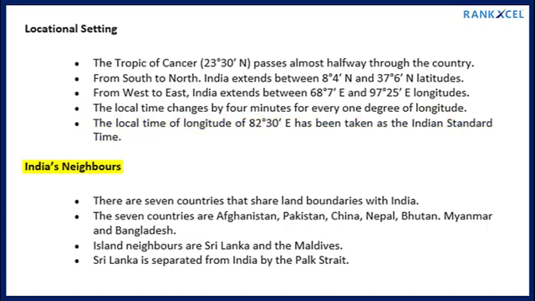India's neighbors. There are 7 countries that share land boundaries with India. The 7 countries are Afghanistan, Pakistan, China, Nepal, Bhutan, Myanmar and Bangladesh. India's island neighbors are Sri Lanka and the Maldives. Sri Lanka is separated from India by the Palk Strait.